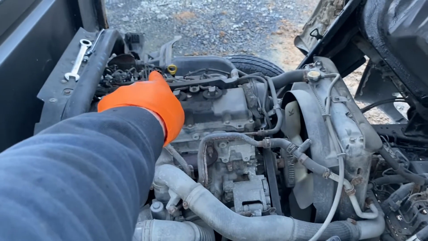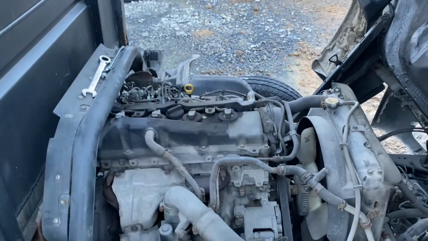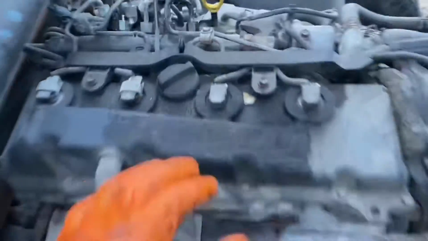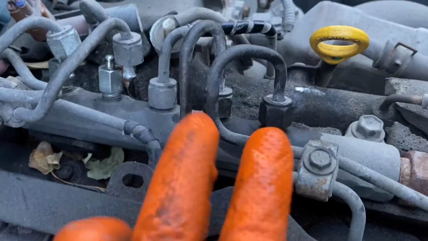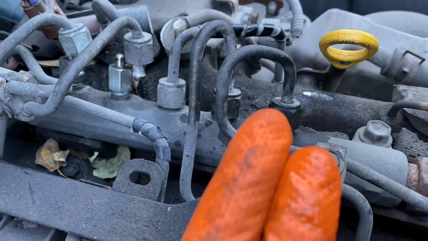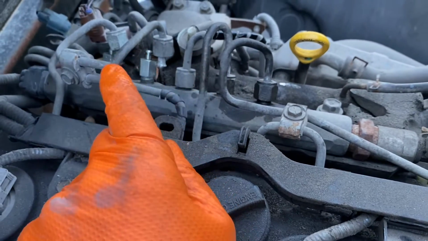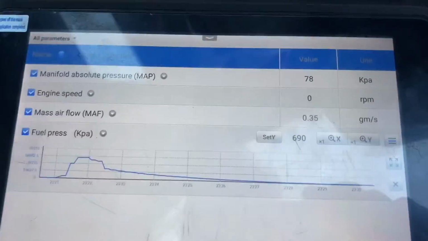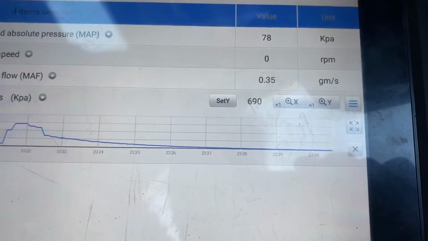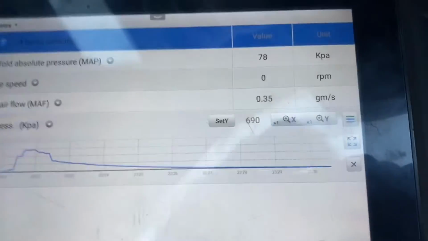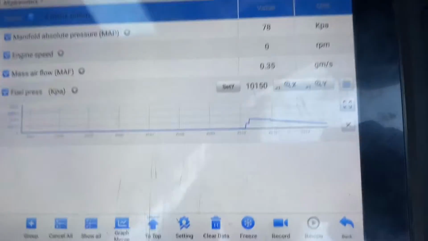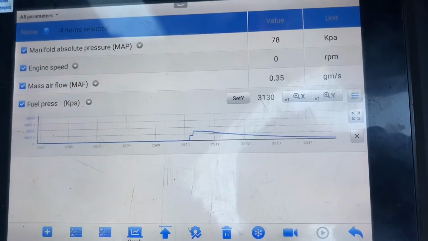So that was number 1. We'll fit number 2 next and see what happens. Number 2 is connected, so we have 1 and 2 connected, that's the fuel delivery, and 3 and 4 are blocked off. Have a look at our fuel pressure now. Again that magic number, we want to see 20,000 kPa at least in there. Actually, do you know what? We froze. Resume, sorry.